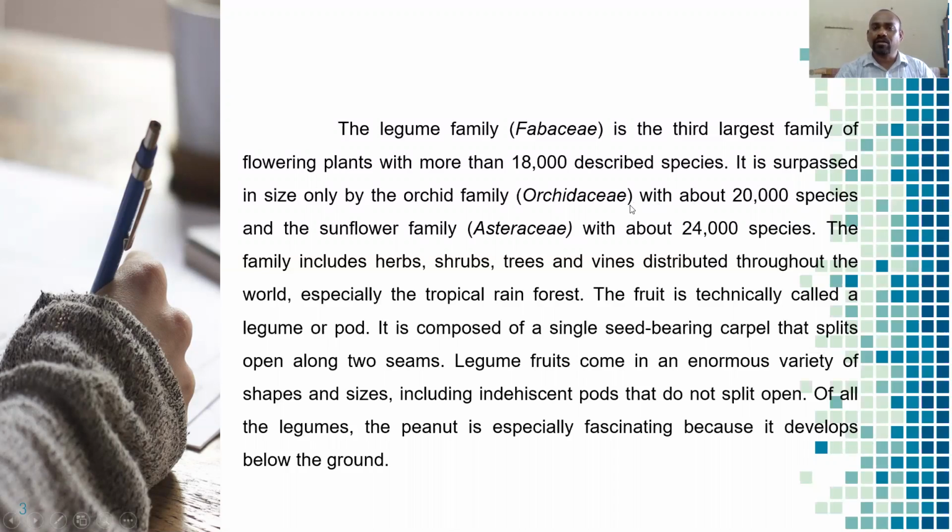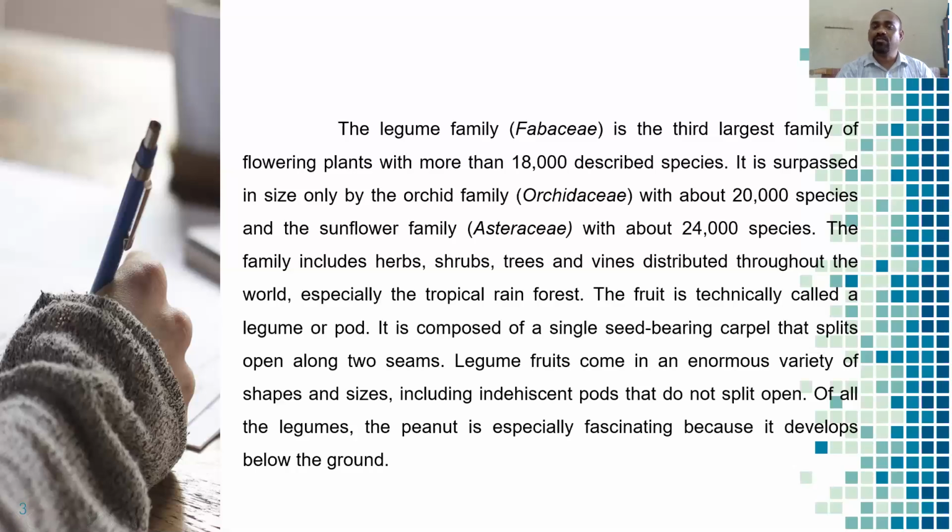The third family, which we are discussing now, is the Fabaceae family. More than 18,000 species are available throughout the world. The family includes herbs, shrubs, trees, and vines distributed throughout the world, especially in tropical rainforests. The fruit of the family is technically called a legume or pod. That's why the family is called the Leguminosae family.